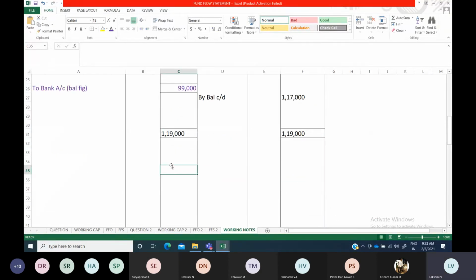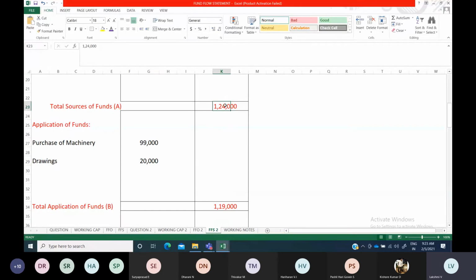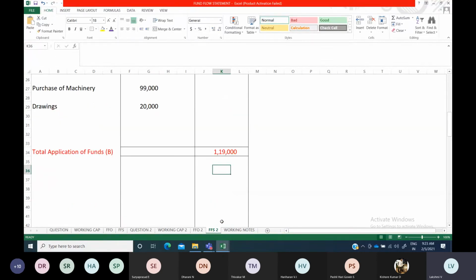Okay, so moving to this one. Sources of funds minus application of funds, 1,24,000 minus 1,19,000, will give you 5,000. Since your sources are more, this amount is known as the increase in working capital, that is A minus B, where A is your sources and B is your application of funds.